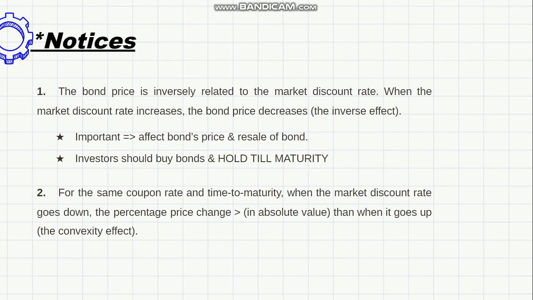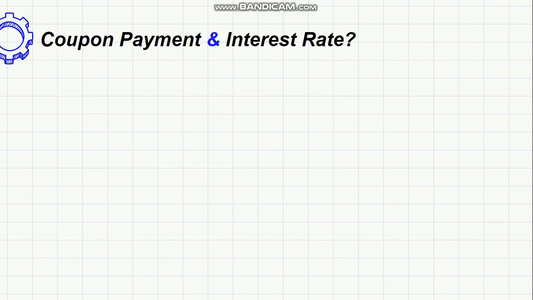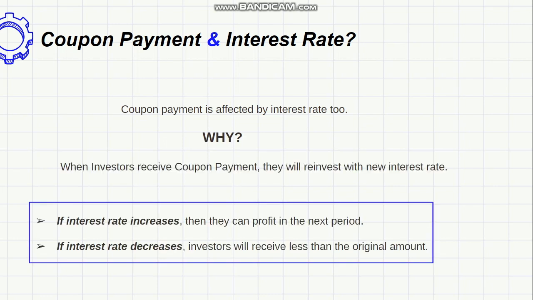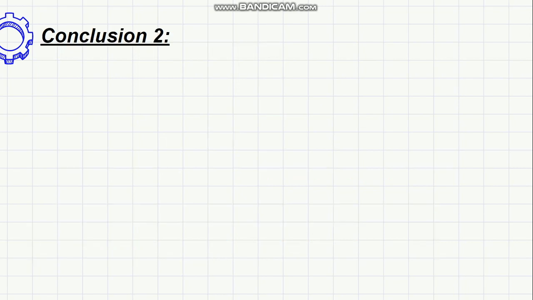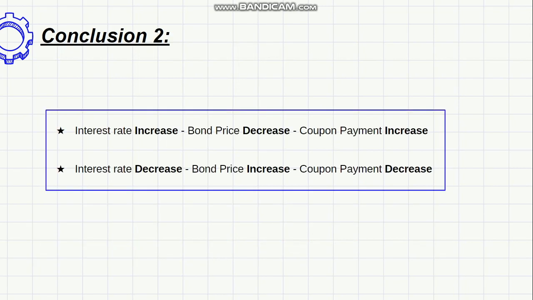How about the coupon payment, which investors receive at the end of each period? The answer is coupon payment is affected by interest rate too. Why? Because when investors receive coupon payment, they will reinvest with new interest rate. If interest rate increases, then they can profit in the next period. If interest rate decreases, investors will receive less than the original amount. So we can come to the second conclusion: when interest rates increase, bond prices will decrease, coupon payments increase. And when interest rate decrease, bond price increase, coupon payment will decrease.